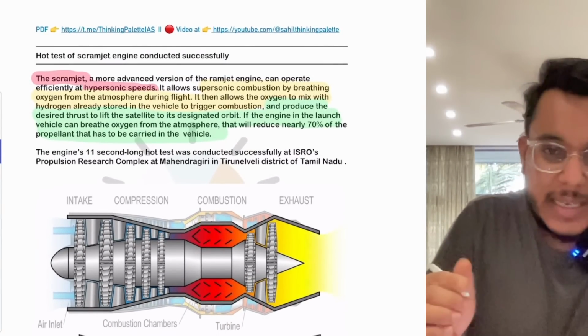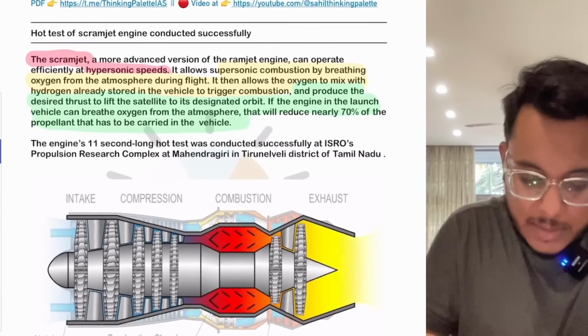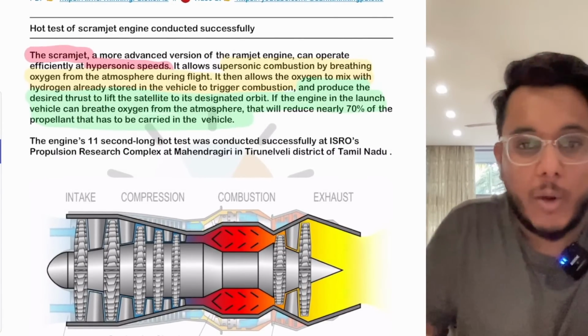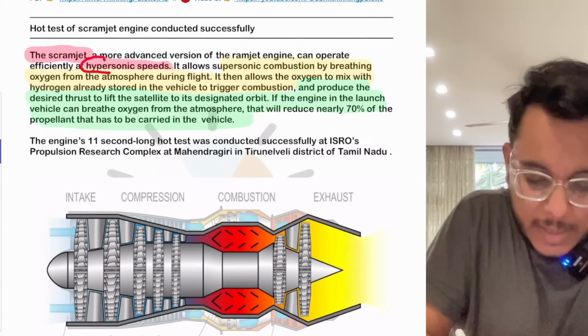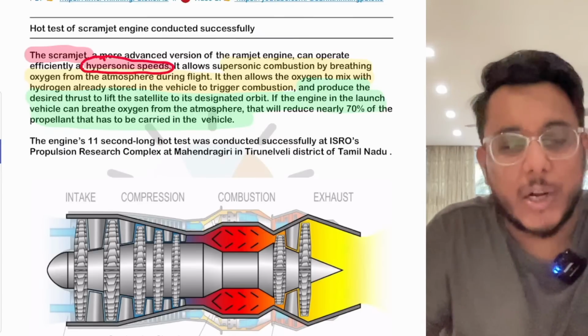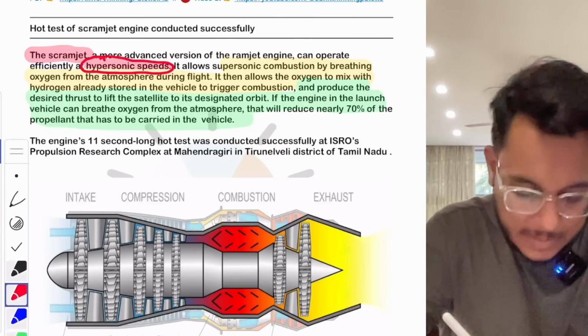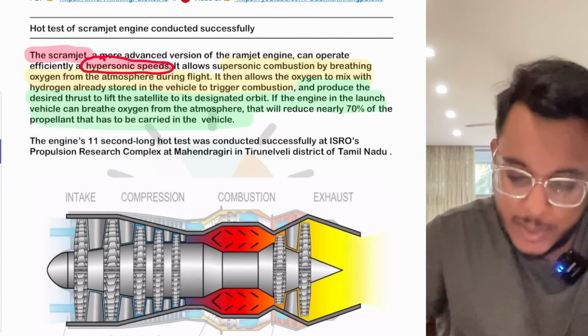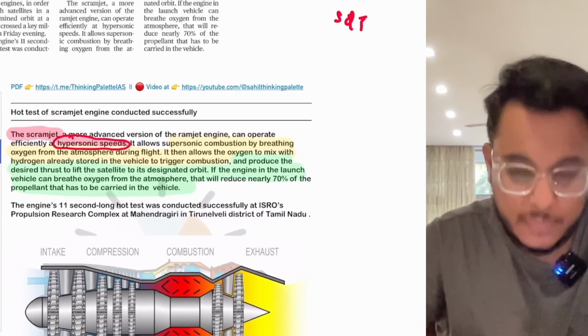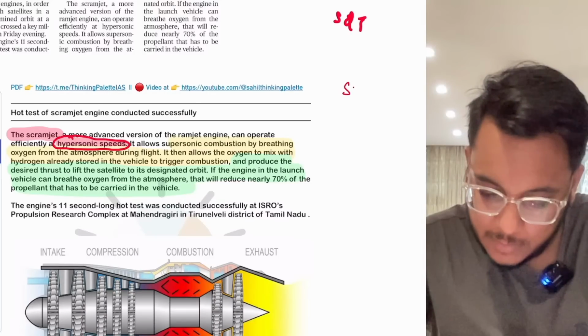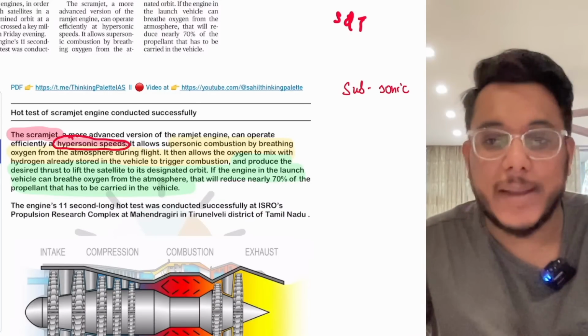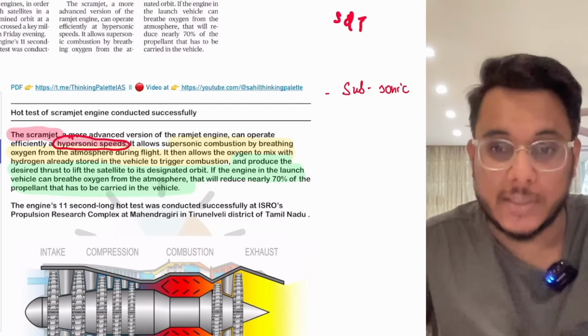So basically, guys, the scramjet engines can operate at hypersonic speeds. First of all, what do we mean by hypersonic? Number one, there is subsonic. Subsonic means less than the speed of sound.